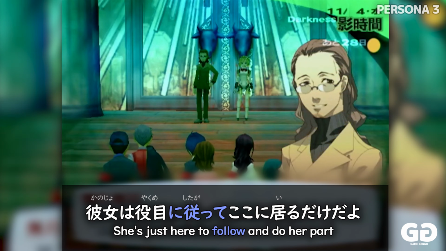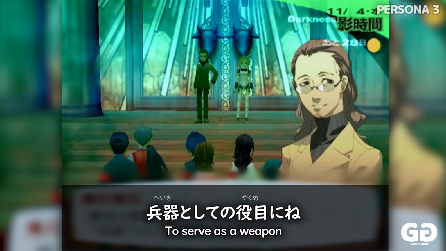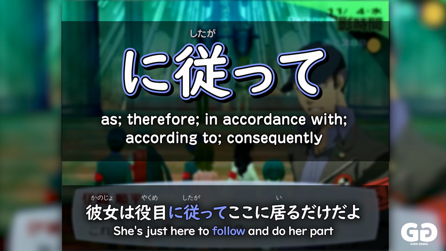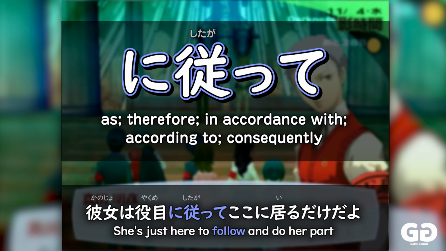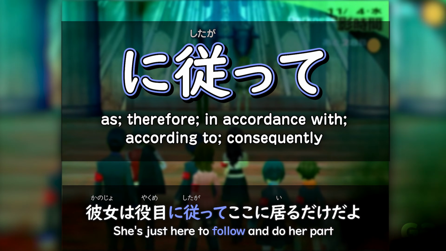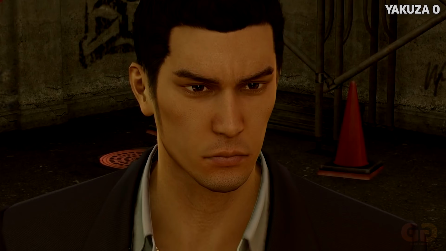彼女は役目に従ってここにいるだけだよ。兵器としての役目にね。And finally, here in Persona 3, following her role. So Yakume could be for something that's like a role or a part, and here she's following that role or part. She's acting in accordance with her role. So you can see how ni shitagatte is actually connected to the verb shitagau, to follow something like a rule or a law or a custom, here being used in the te form, like the te form can be used in the middle of a sentence, or also as some sort of suggestion of action.